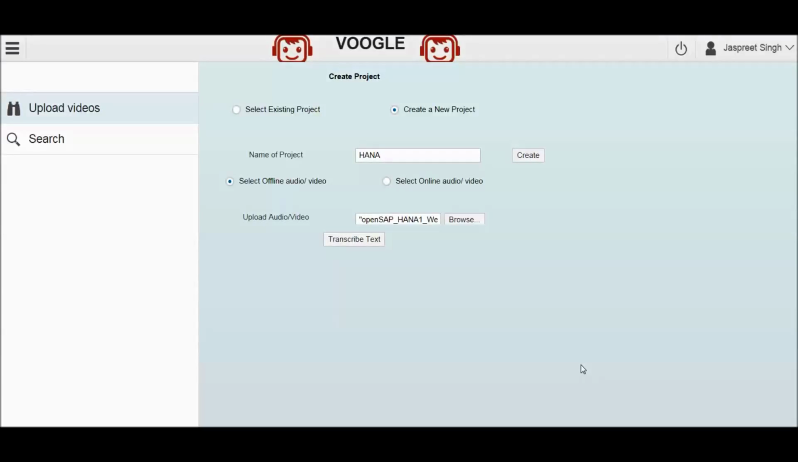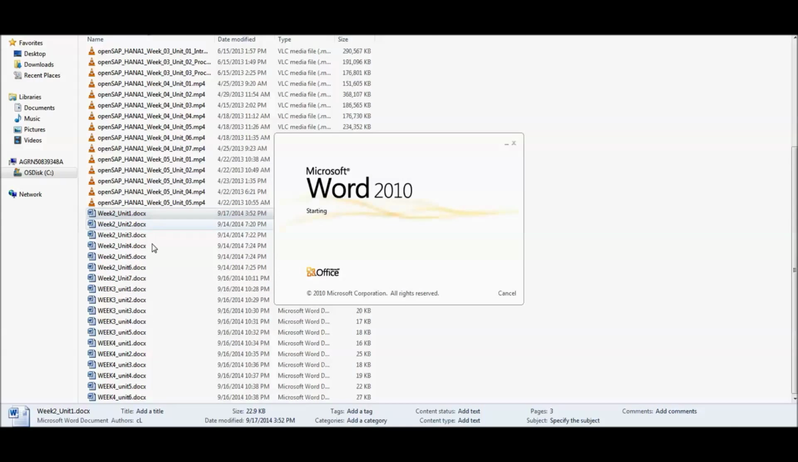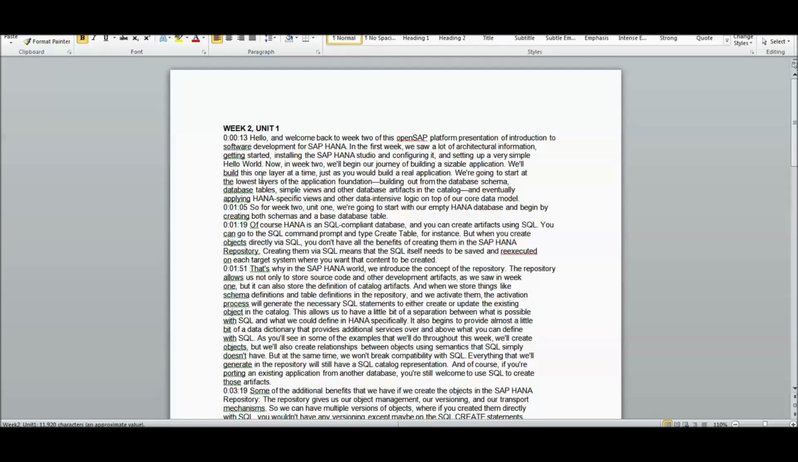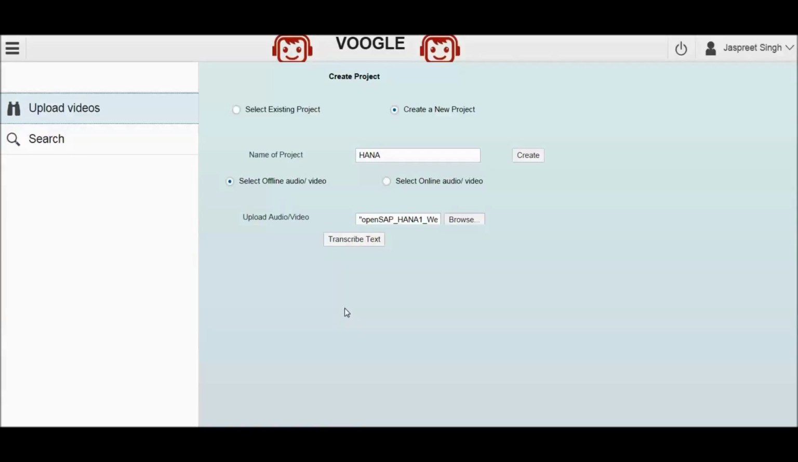On the press of the transcribe button, all the transcripts have been created. In addition to being loaded onto the HANA server, the transcripts are also available on the local folder from where the files were browsed. So we can see week 2 unit 1, and this file is almost 70% accurate, which is very good for voice to text technologies. So let us go back to our app and see how we are leveraging this.